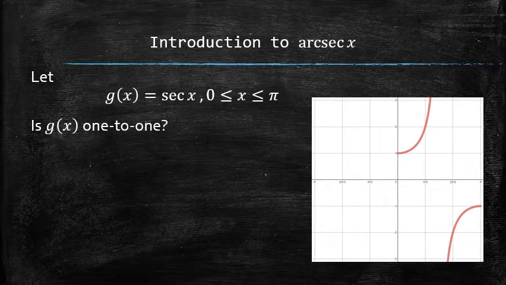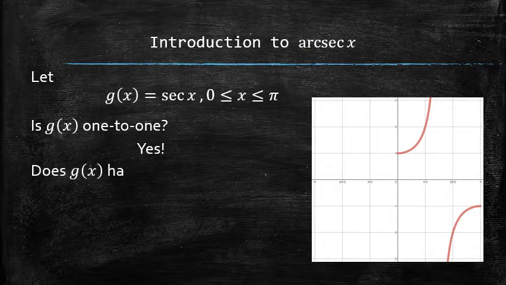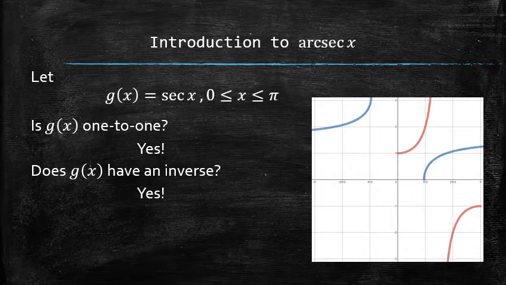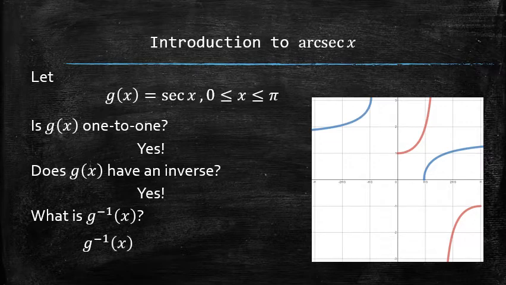Is this function one-to-one? The answer is yes, because now it passes the horizontal line test. Does this function have an inverse? The answer is also yes, because all one-to-one functions have inverse functions. And here's what it looks like. What is this function? This function is not any of the functions that we already know, so we give it a name, the arcsecant of x function.